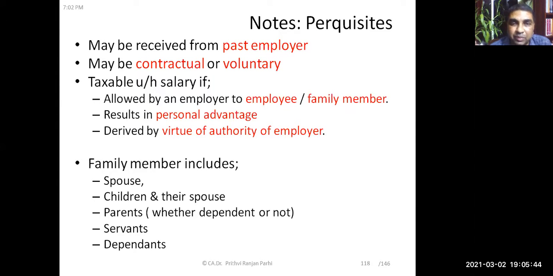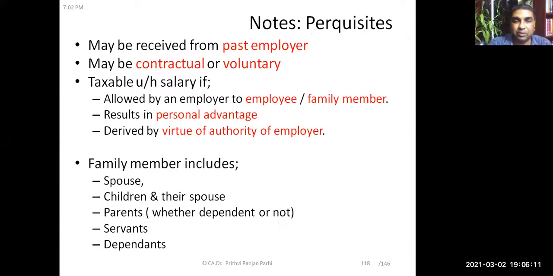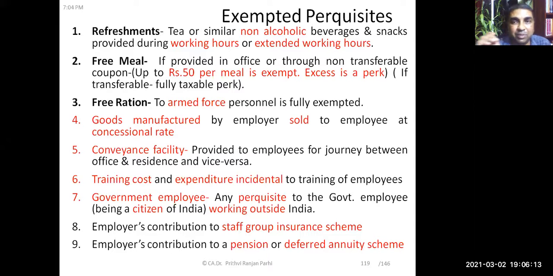Okay, so as you know, the perquisite should be allowed to the employee or his family member. Let us say a free house is given. The house must be allowed for the stay of the employee as well as his family members. Family members here include spouse, children and their spouses, parents, servants, and dependents. This is the meaning of family members. Now, friends, having understood that, we'll see the list of the perquisites which are exempted.